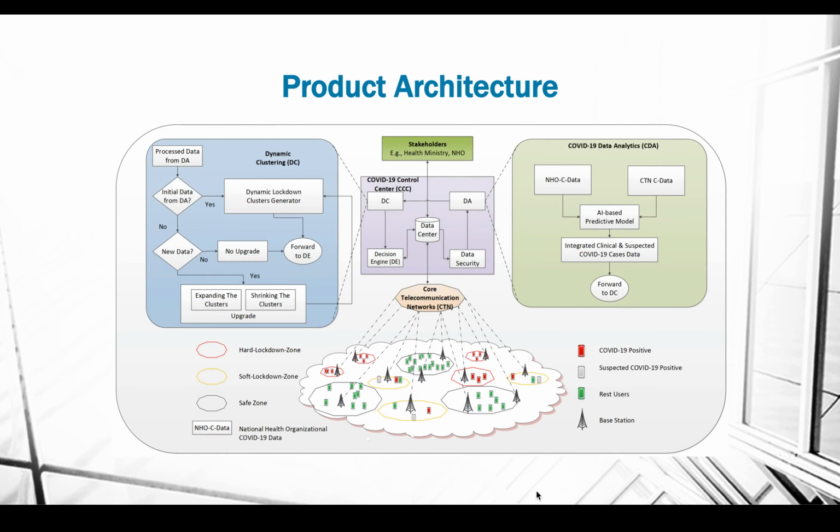This is the product architecture, where we can see the core telecommunication network. Using that, we can gather the COVID information data from the users. We can replace it using the social networking infrastructure, for example, in Malaysia they are using the MySejahtera app. So after getting this data, the stakeholders gather this data, and based on this data the dynamic clustering map will be designed, and users can get the current status of the lockdowns, and also the data analytics part will provide a lot of services based on this data.